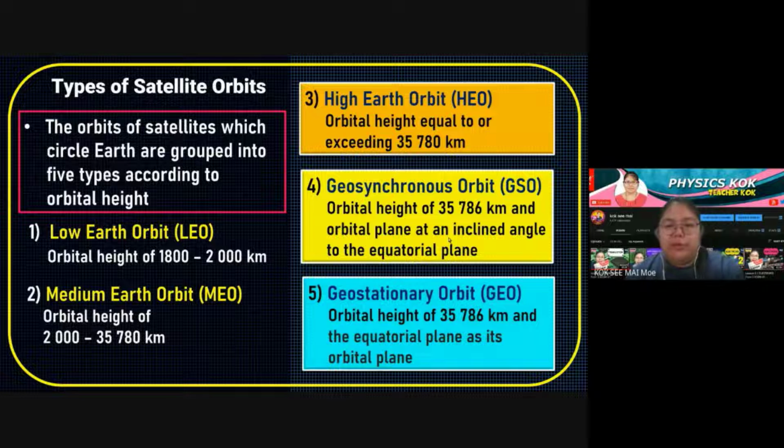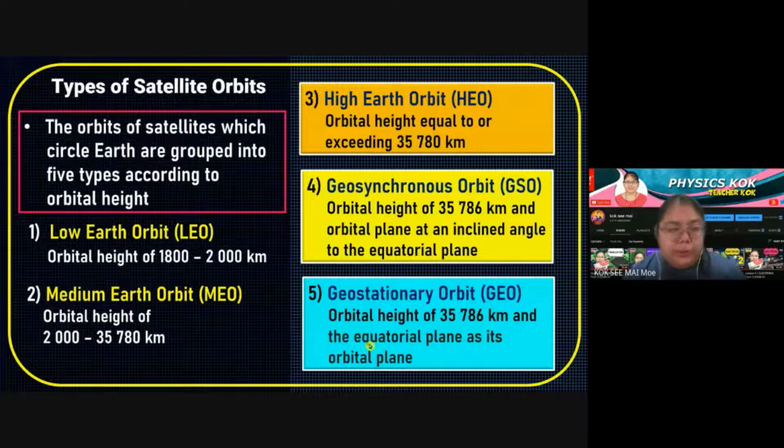Then number 5, we have the geostationary orbit, GEO. This one is your GPS. GEO has an orbit height also over 35,000, and also the equatorial plane as the orbital plane. So this one is almost an equatorial plane, like the Earth's horizontal plane. So this one is GEO.